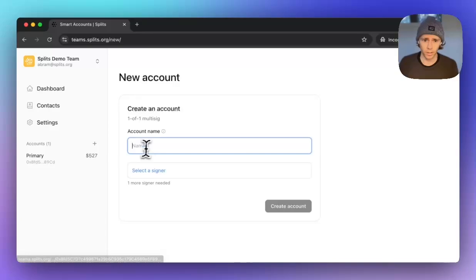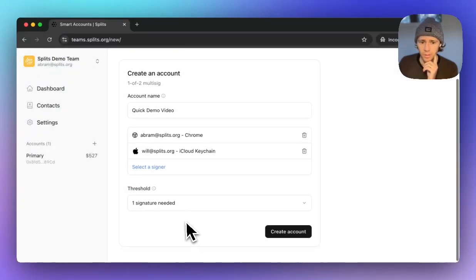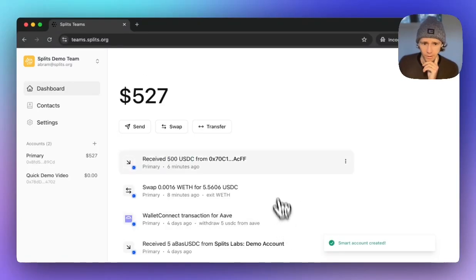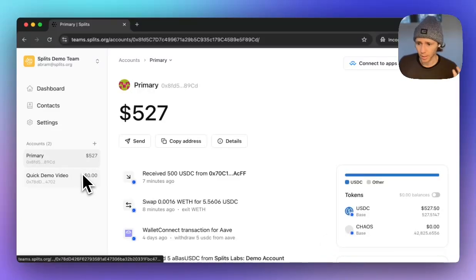And so let me create a new account. We'll just say quick demo video. I will make, let's do my Chrome profile, I'll make that as a signer. Maybe I'll add Will's iCloud keychain as well, and just make this a 1 of 2. I'll hit create account. And so now you can see this account is brand new, got a new address. It is totally separate from primary.